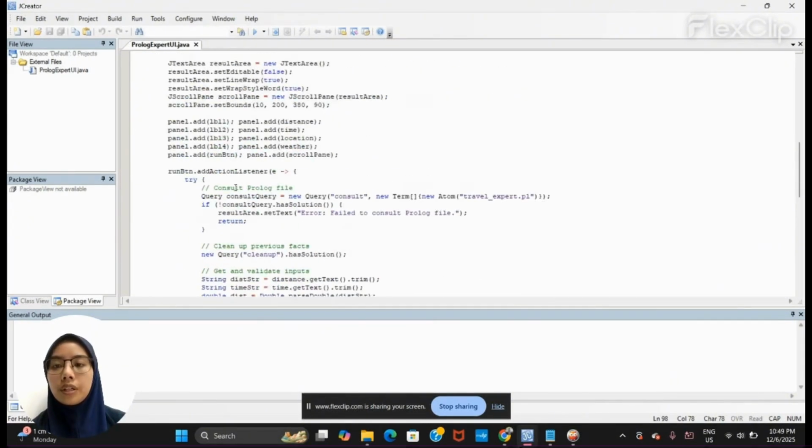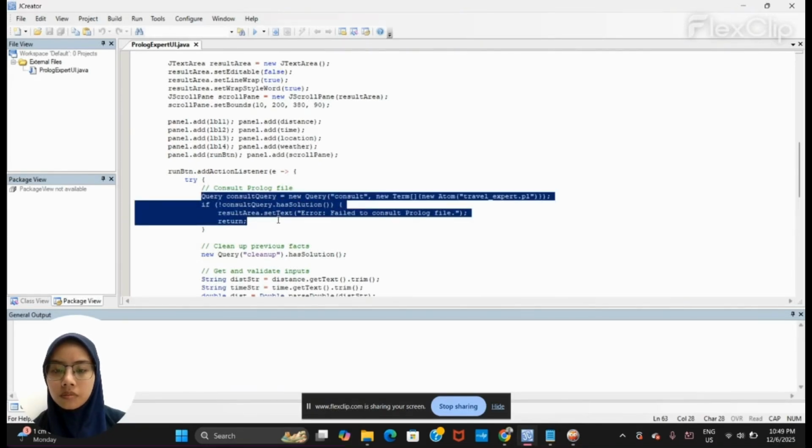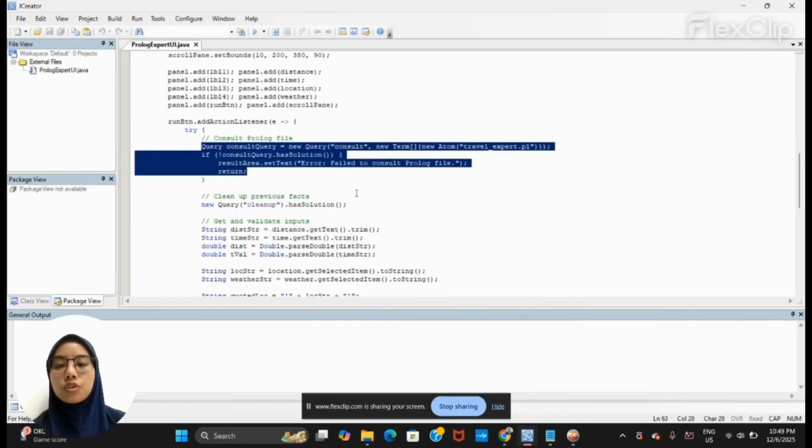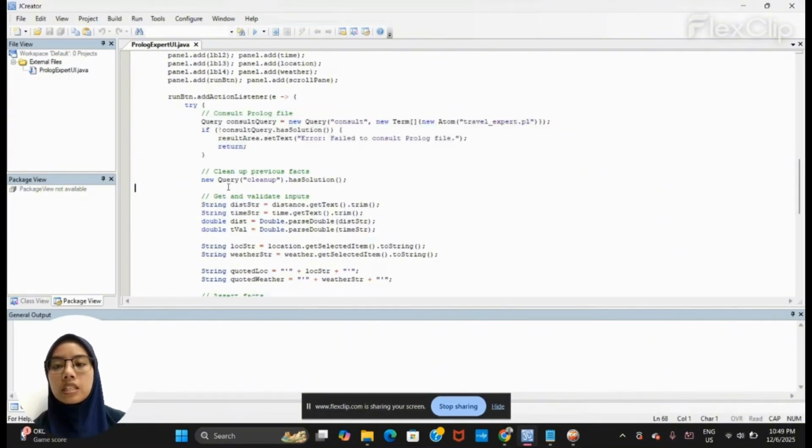For the first rule, which is this rule, this rule is to load the Prolog file travel_expert.pl, which contains the rules for deciding how to travel, and if the file can't be loaded, an error message is shown. So the next rule is this. This avoids mixing old inputs with new ones.